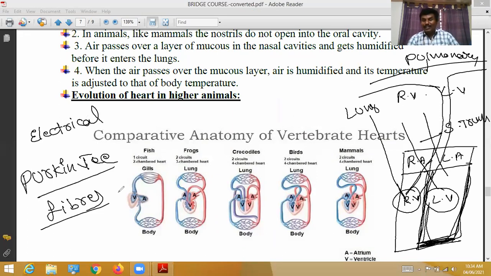You may be shocked, but our heart requires electrical signals. Those electrical signals are sent by a node called the sinoatrial node, short form SAN. The sinoatrial node can generate action potential. Action potential means electrical potential.